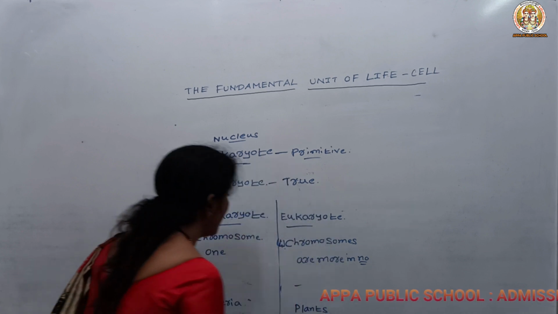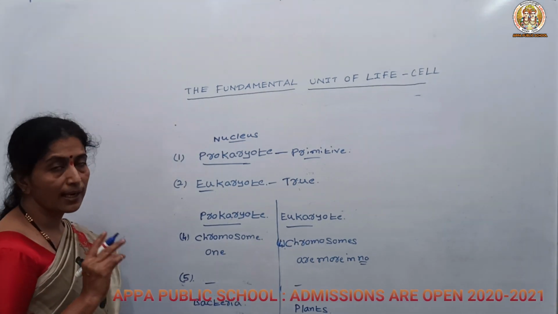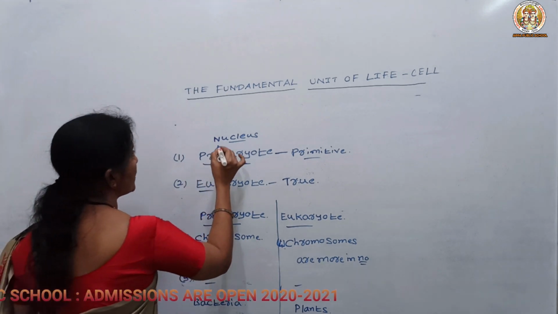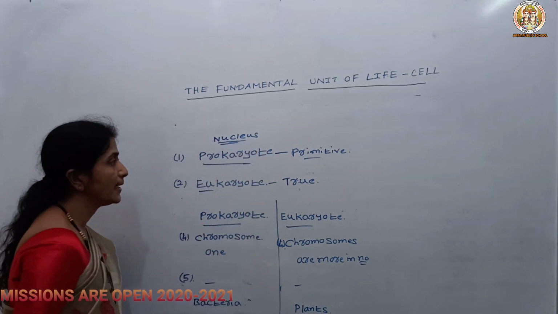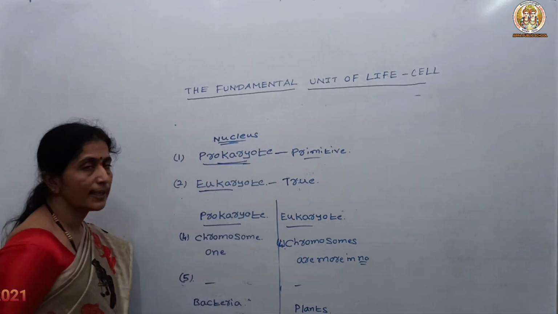In this way, depending upon the type of cells, they are divided as unicellular and multicellular, and depending upon the type of nucleus present in them, they are divided as prokaryotic cell and eukaryotic cell.